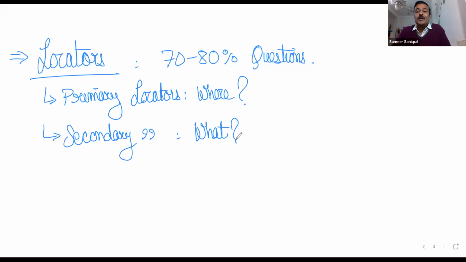So the locators are going to help us with the strategy which I have just mentioned, that is, don't read the passage. If I'm just focusing on the locators, this is going to help me find the solution of the problems easily. So locators are the most important part. Not all questions will have these locators, but 70 to 80% of questions will definitely have them, and we'll be using these locators to answer the questions. There are more varieties, which we'll learn with time.